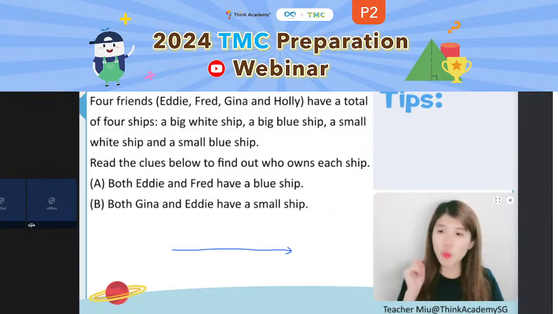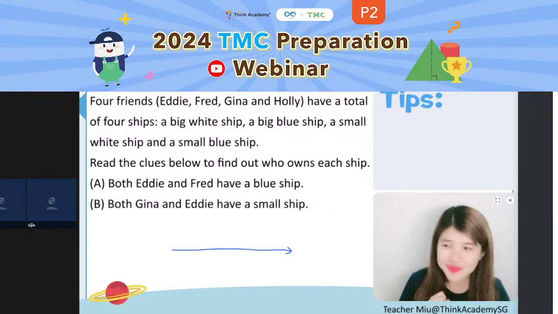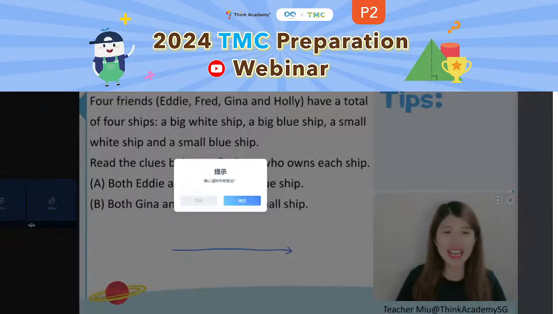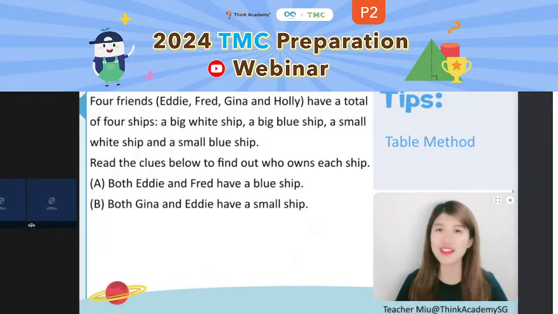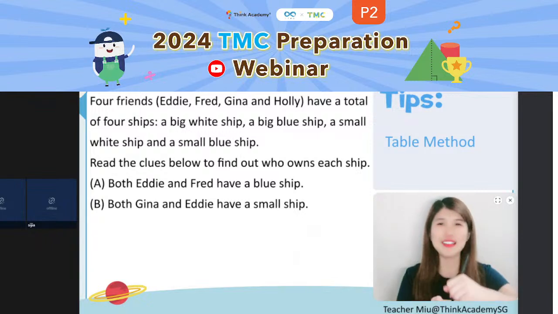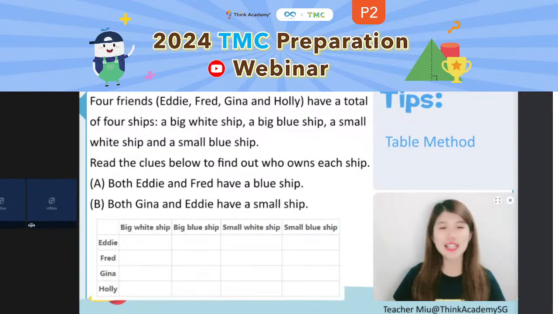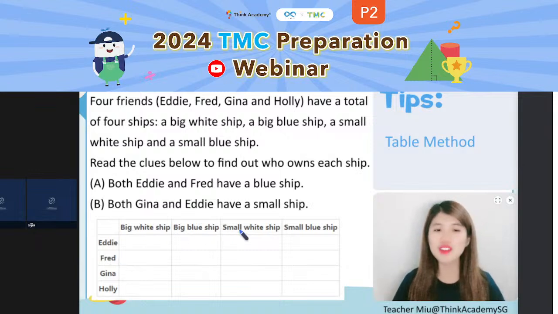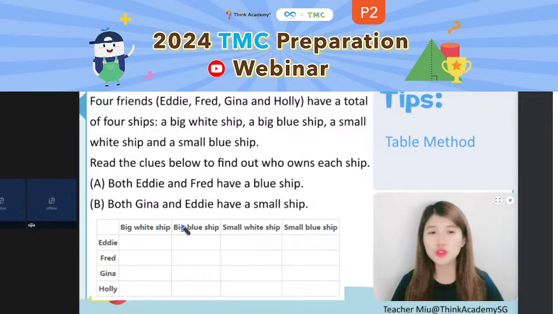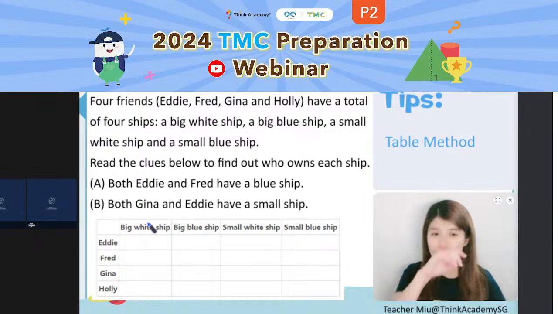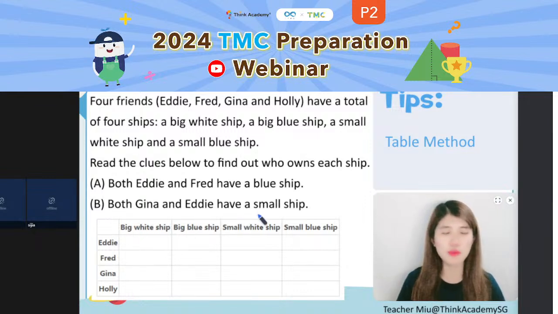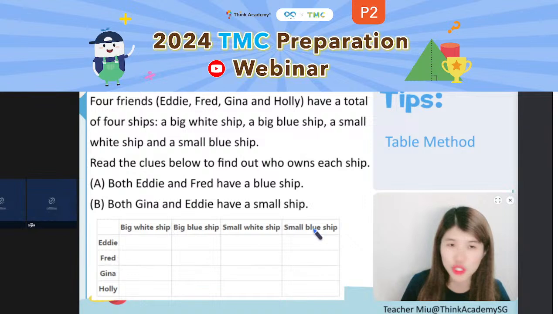When we are doing a 1-to-1 question, we should use another method called the table method. It's not the table you are doing math homework on. No, it's the table in math, like this. You will have all the names here for E, F, G, H. And also you will have all the things that we have: the big white ship, the big blue ship, the small white ship, and the small blue ship, right?